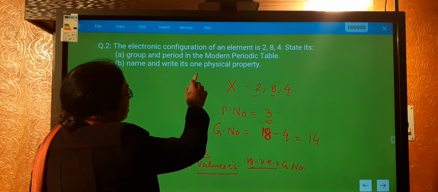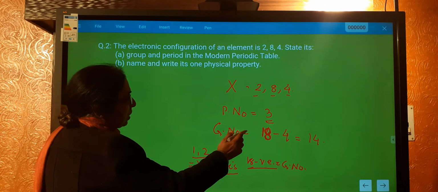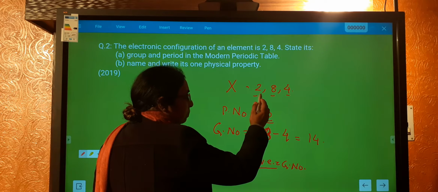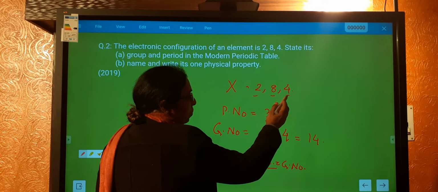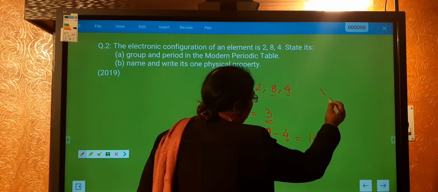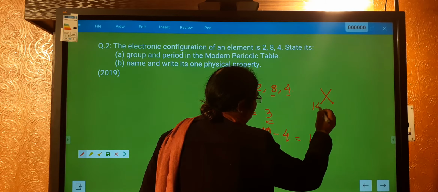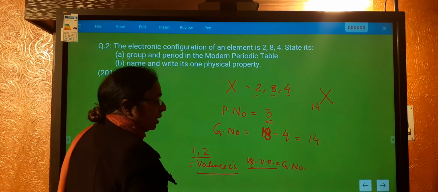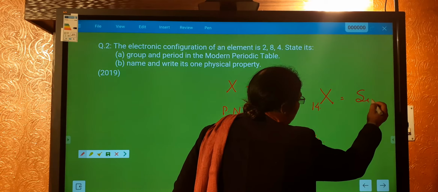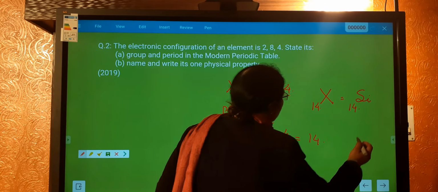Name and write its one physical property. Now this element, what element is it? It is 10 plus 4, that is 14. Which element has atomic number 14? This is silicon.